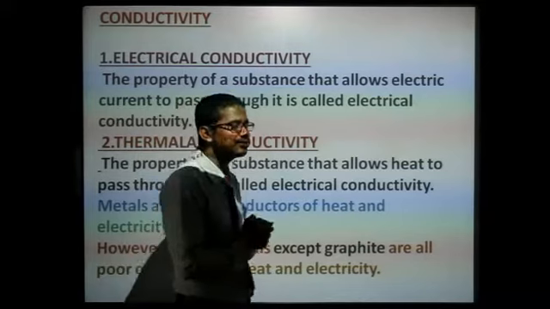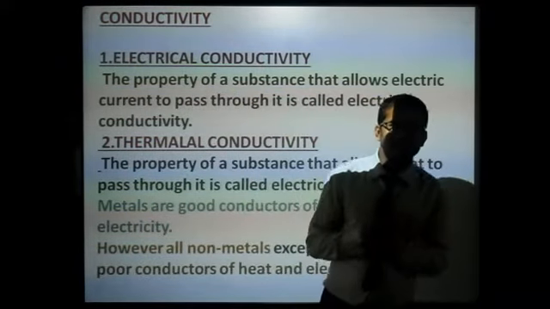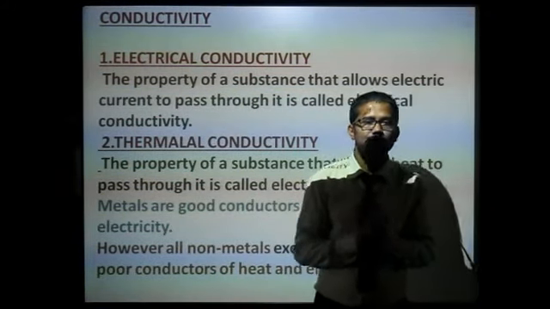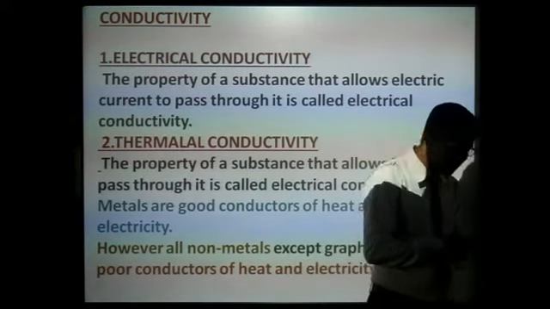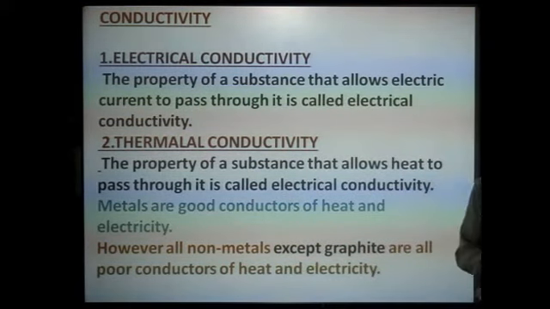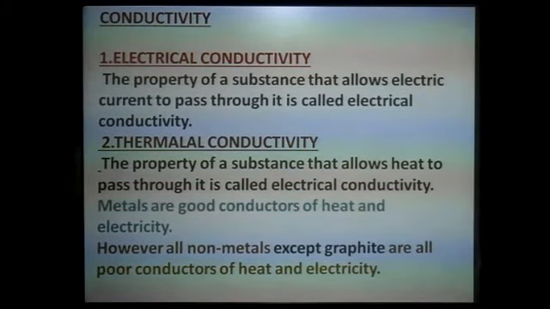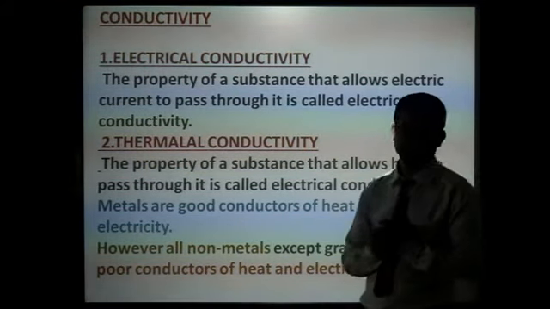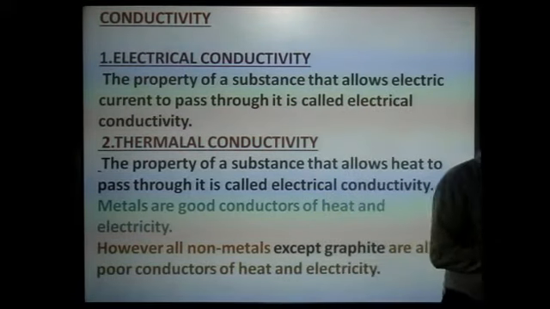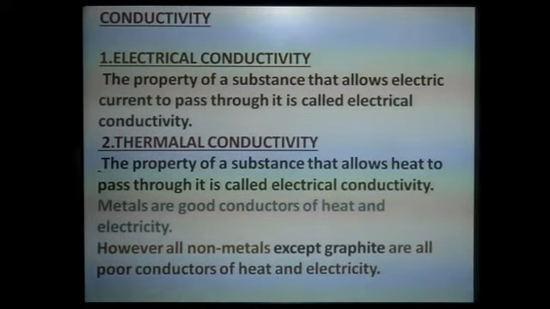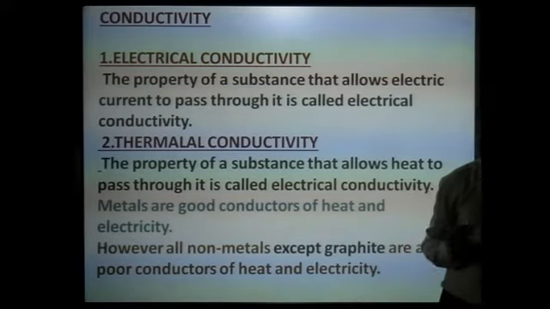Conductivity is of two types: electrical conductivity and thermal conductivity. First, let's talk about electrical conductivity. Conductivity, we understood, is the property which allows heat or electric current to pass through.